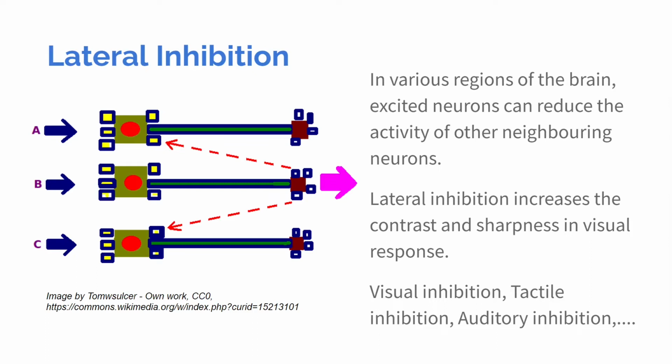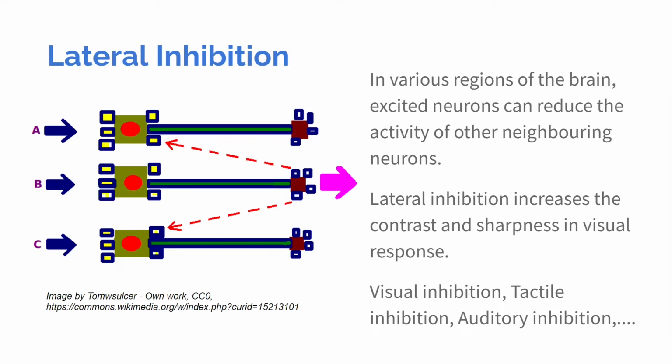Our main approach to this competition is testing out a newly introduced layer called Lateral Inhibition, which is inspired from our brain, and it tries to mimic the mechanism where excited neurons can reduce the activity of other neighboring neurons.